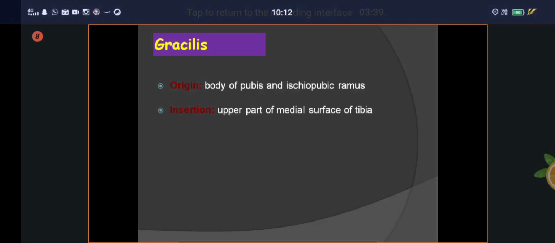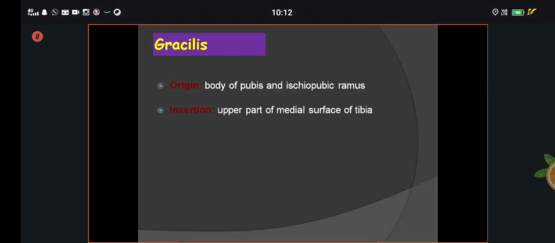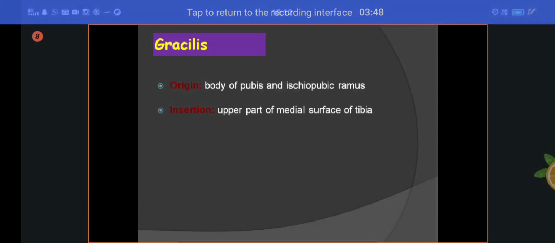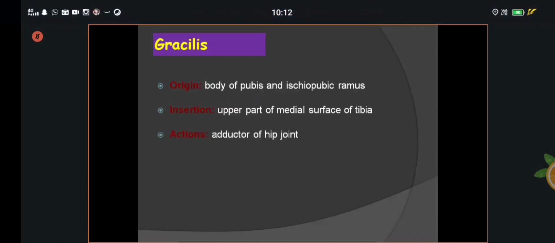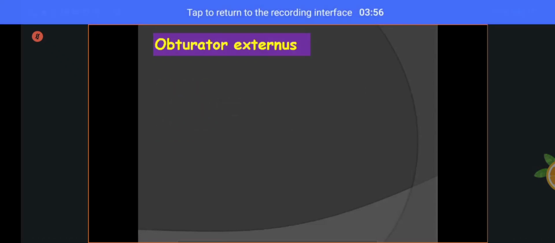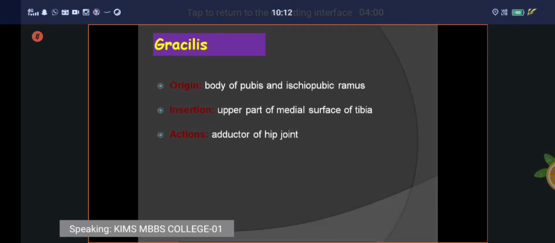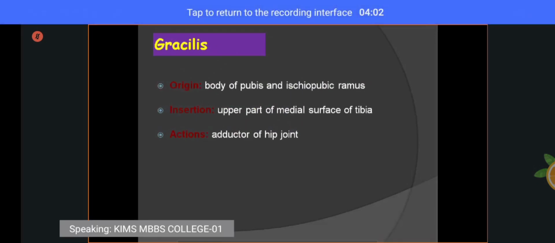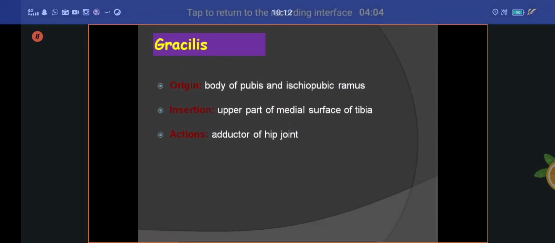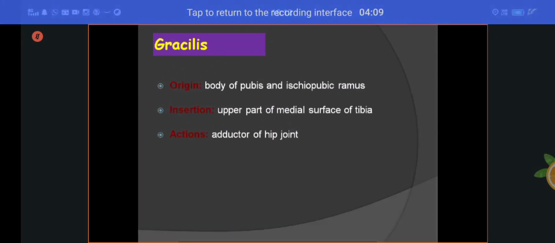This origin is coming from the body of the pubis as well as ischiopubic ramus. Insertion: upper part of the medial surface of the tibia. That is called origin and insertion. Actions: adductor of the hip joint. Nerve supply: obturator nerve. I told you, all muscles are supplied by the obturator nerve. That is called origin, insertion, and nerve supply. That is called gracilis muscle. Are you clear? Third muscle is over, gracilis.